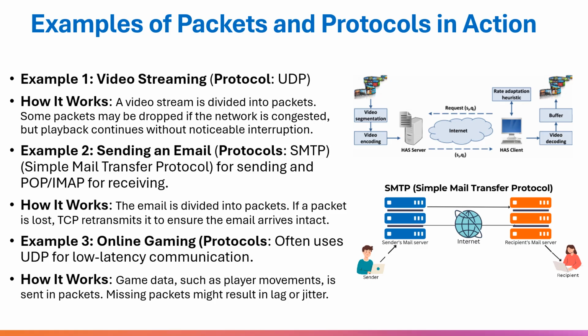Example number 3 is online gaming. This one also can use UDP for low-latency communication, because in gaming you have to play live and cannot delay. So, for example, game data such as player movement is sent in packets. Missing packets might cause a glitch in the match or the game. So this is why it has less delay.